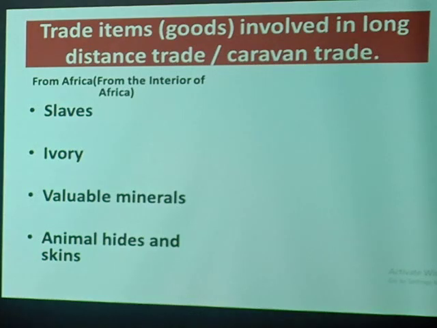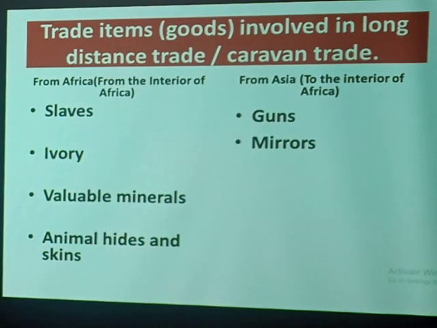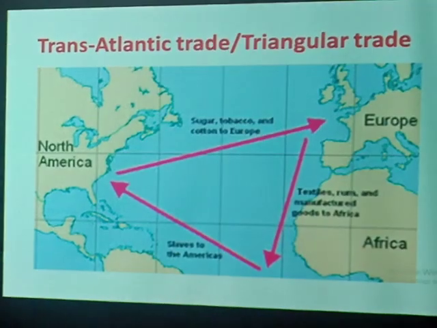On the other wing, we have goods from Asia to the interior of Africa. Those goods were quite many of them. One, guns. What do you think the second one is? Mirrors. Next, ornaments or jewels like bangles, beads, necklaces, and also we can't forget clothes. Children, those are major items that were traded as far as long distance trade is concerned, same as caravan trade.